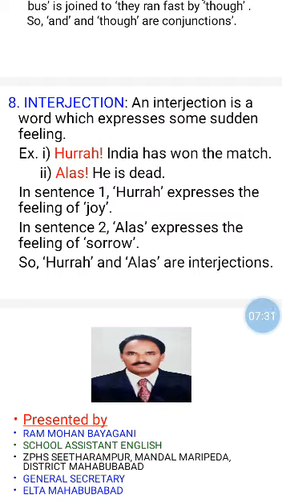In example 2, alas, he is dead. In sentence 1, hooray expresses the feeling of joy. In sentence 2, alas expresses the feeling of sorrow. So, the words hooray and alas are called interjections.